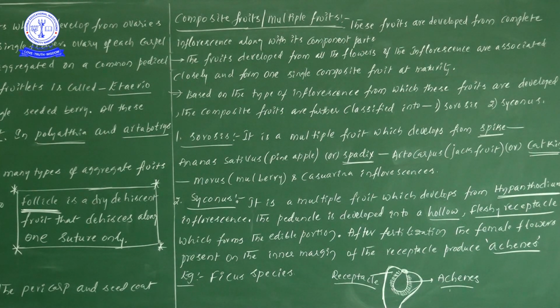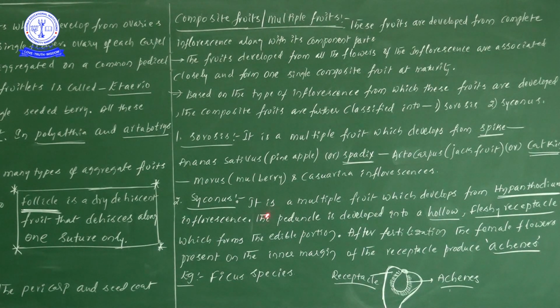We have seen this special type of inflorescence in Ficus species, a fruit-like inflorescence. Do you remember, the Hypanthodium inflorescence is considered a fruit-like inflorescence. That Hypanthodium inflorescence comes under the multiple fruit, and this particular multiple fruit name is Syconus. Am I right?